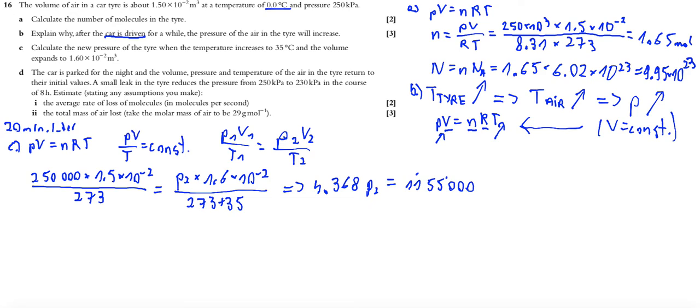So 1,155,000 divided by 4.368. I have a result of 264,423, which is around 264 kilopascals, because kilo means 1000, and previously the pressure was expressed in kilopascals.